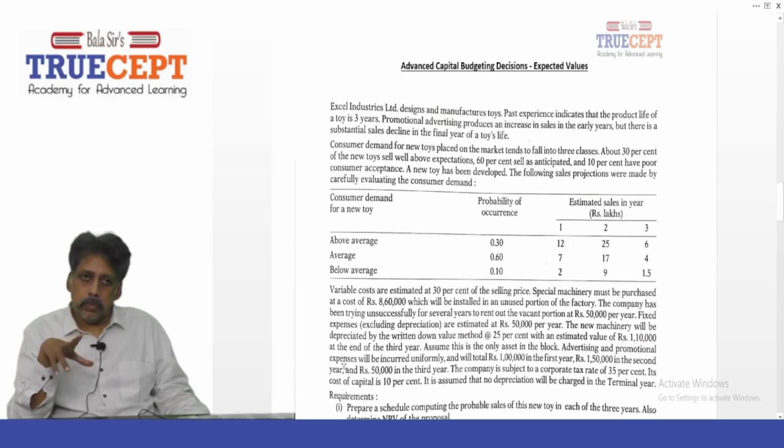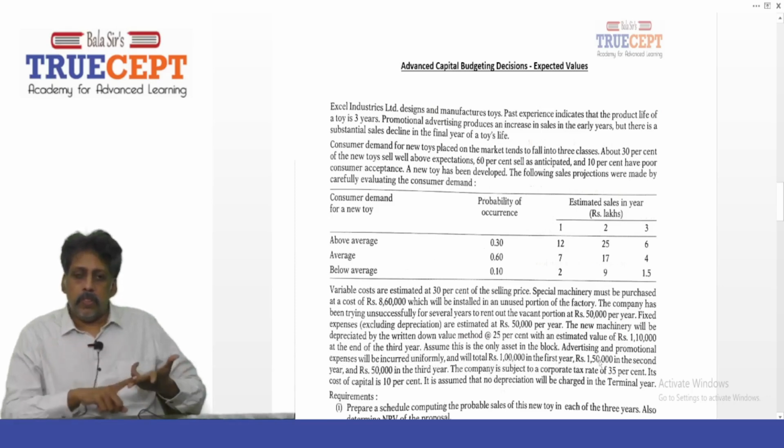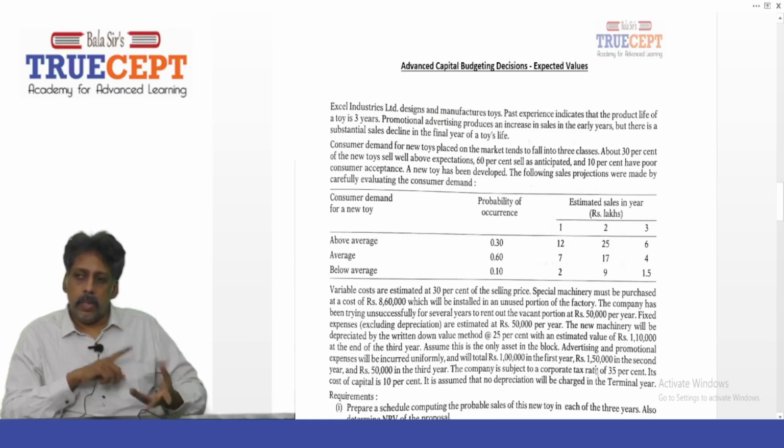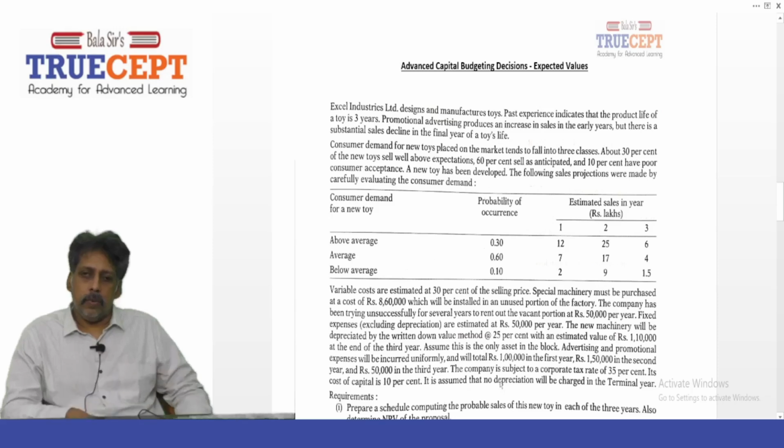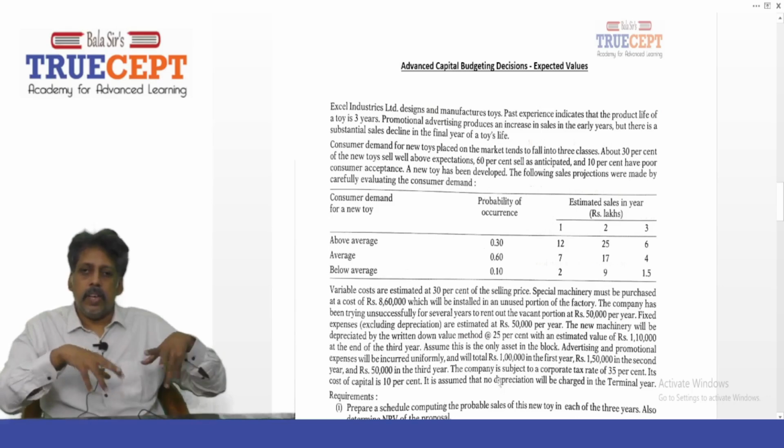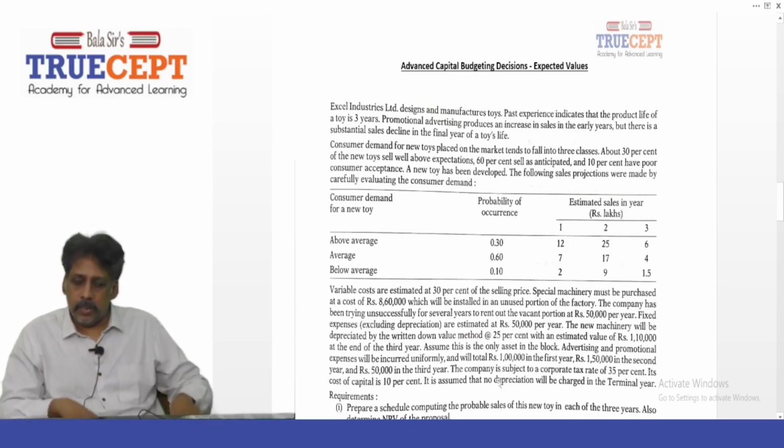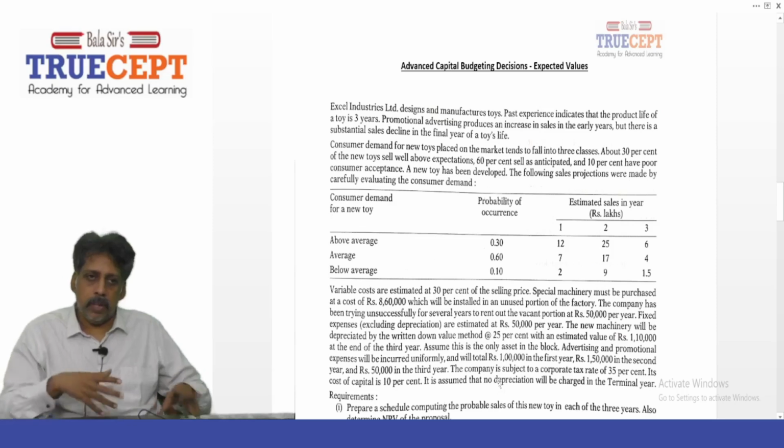Advertising and promotional expenses will be incurred uniformly and will total to rupees 1 lakh in the first year. You will be spending rupees 1 lakh in the first year for advertisement. Second year, how much? 1,50,000 in the second year. And year 3? 50,000 in the third year. You don't bother to spend much because anyway it's a dying product, right? Declining. So why spend extra money on advertisement?